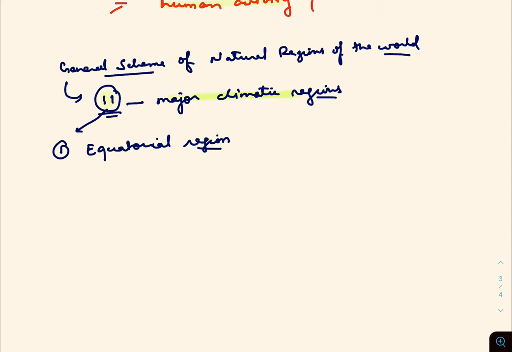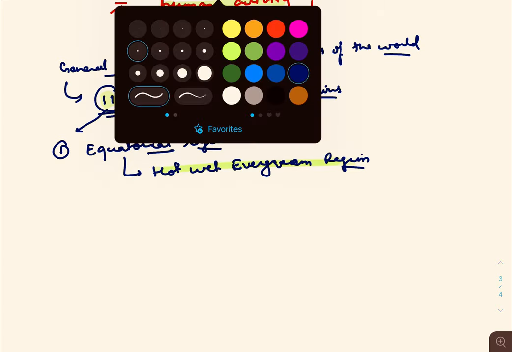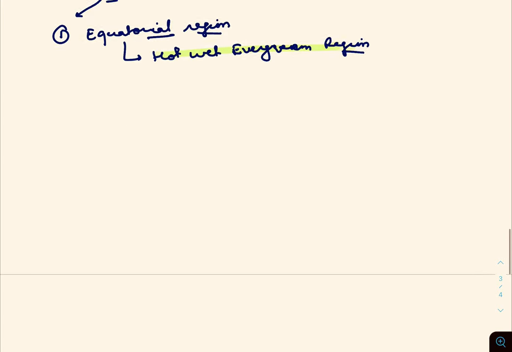The equatorial region is also known as the hot wet evergreen region. So you have to remember that the equatorial region is also known as the hot wet equatorial or evergreen region. So we will focus on this region only.